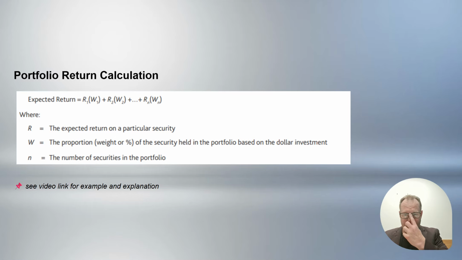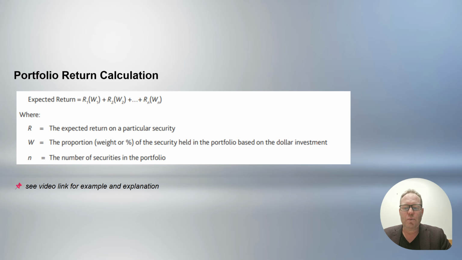So if we think about portfolio return calculation, this is the formula that you will need to understand. It's the expected rate of return of a portfolio: R1 times W1 plus R2 times W2 plus, and so on and so forth, where R is the expected rate of return on a particular security, W is the proportion or the weight or percentage of the security held in the portfolio based on the dollar investment, and N is the number of securities in the portfolio.